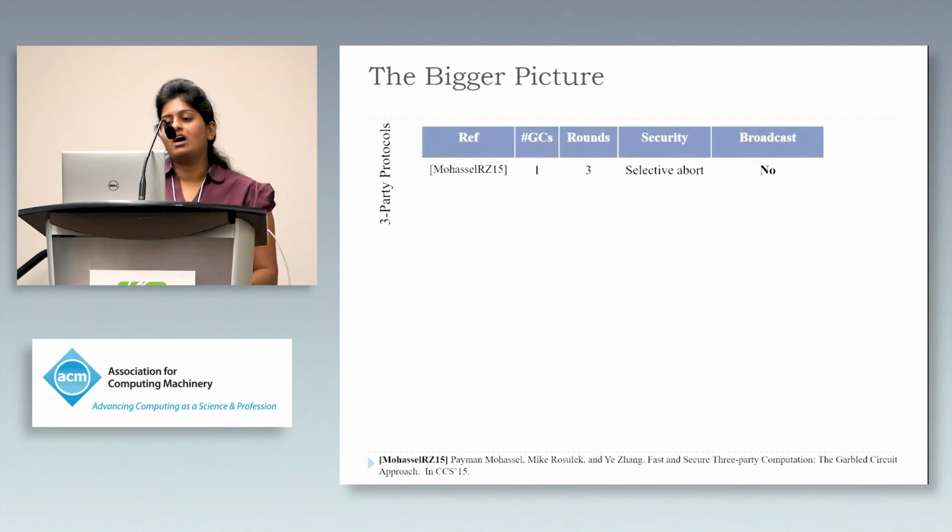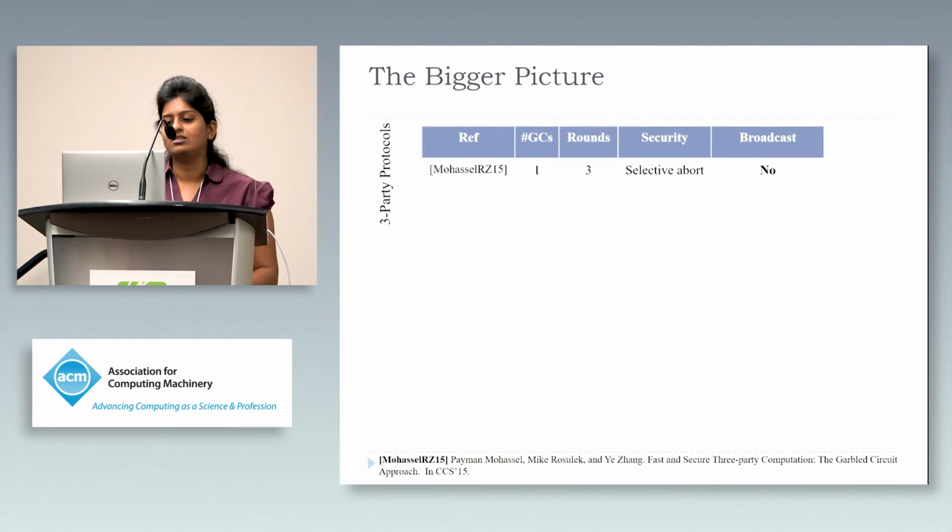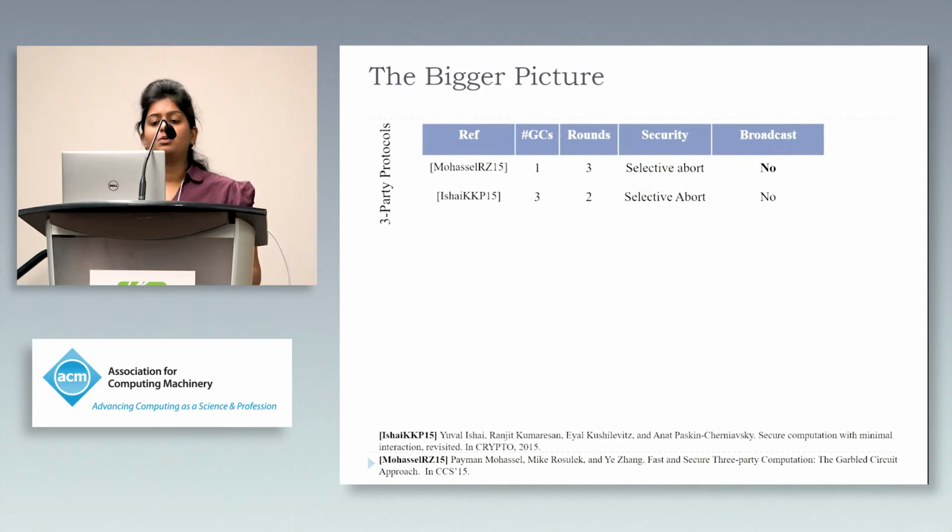The current state of the art at the time of the paper was that of Mohassel et al., which achieved selective abort security in 3 rounds in an extremely efficient manner with the use of only one garbled circuit. Now, the number of garbled circuits used is crucial here because the bulk of the computation and communication is constituted by the garbled circuits. Also, the protocol of Ishai et al. in 2015 achieved selective abort in 2 rounds, but they required 3 garbled circuits.